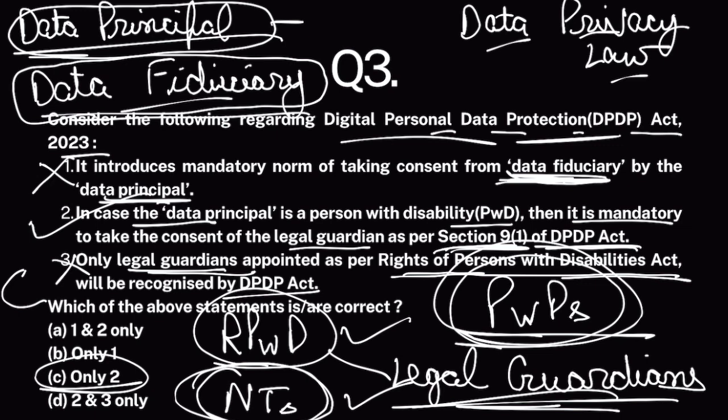There is a huge controversy with respect to this Section 9 because disability rights activists are saying that this would basically reduce autonomy for people with disabilities. They are not autonomous anymore. They would be dependent on these legal guardians. Okay, so they are protesting against this. Any which way, the answer is C, only 2.